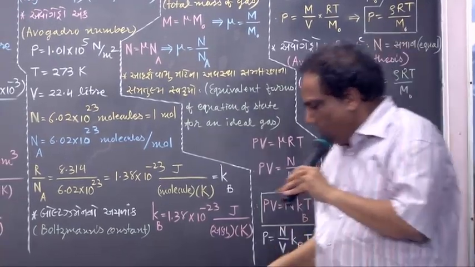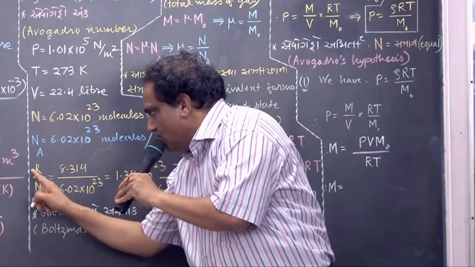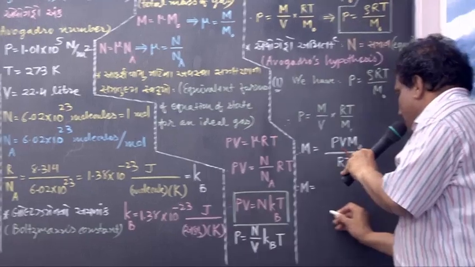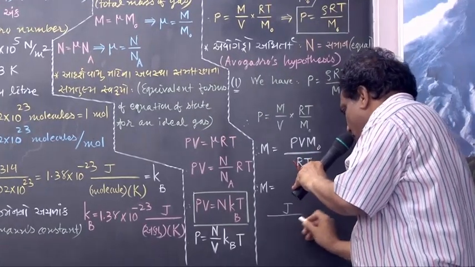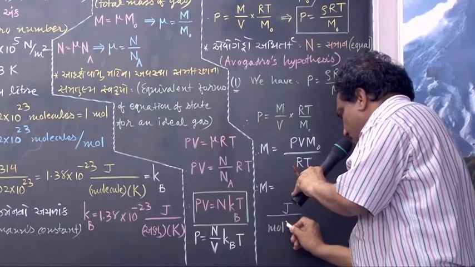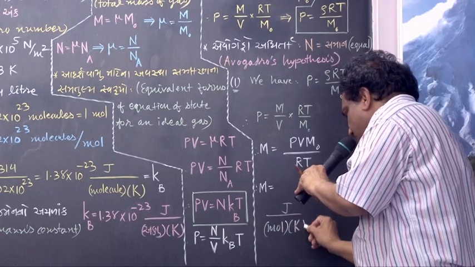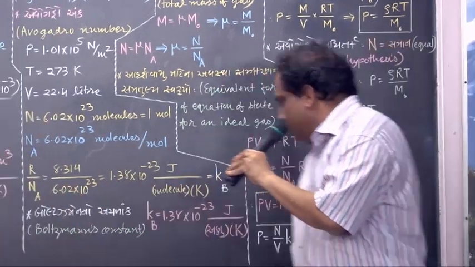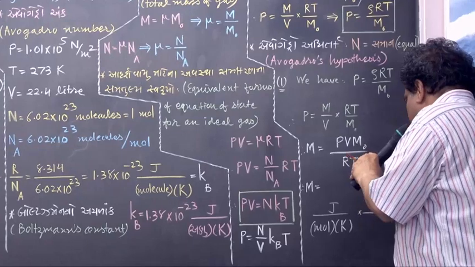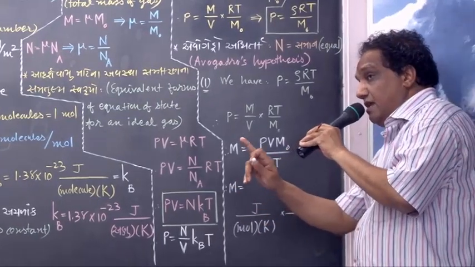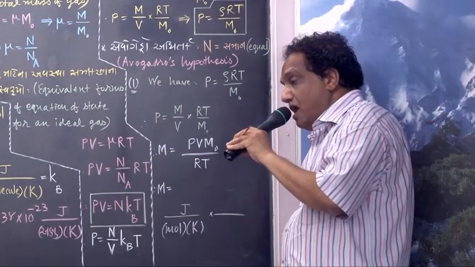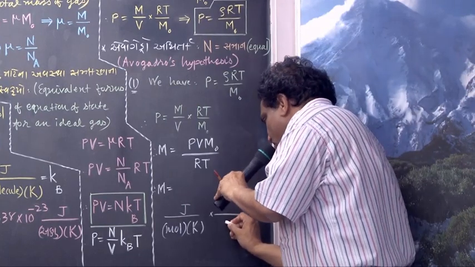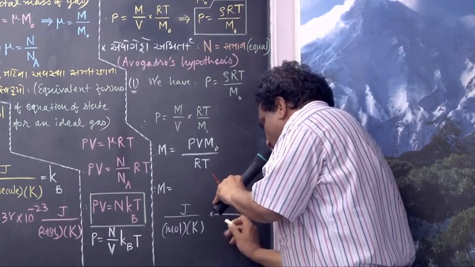What is the unit of R? Joule upon mole into Kelvin. Correct? And what about the unit of Na? It is to be written in the denominator. The unit of Na is that many number of molecules per mole, so it is number of molecules per mole.